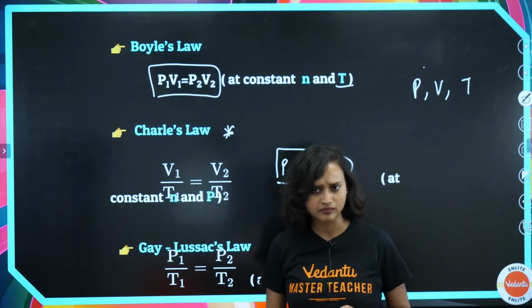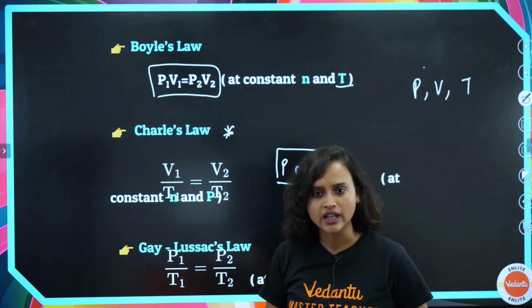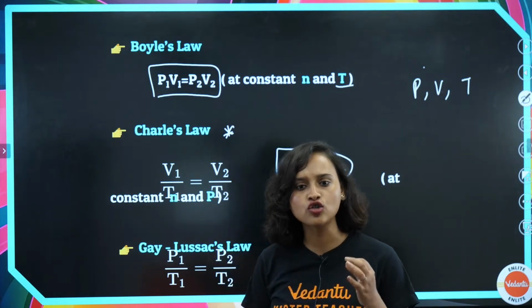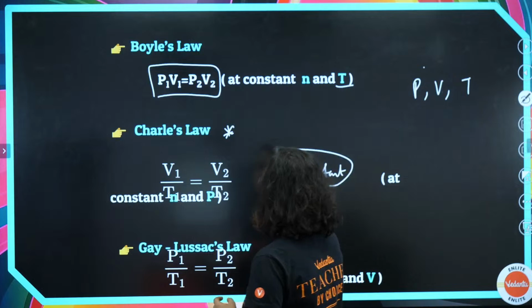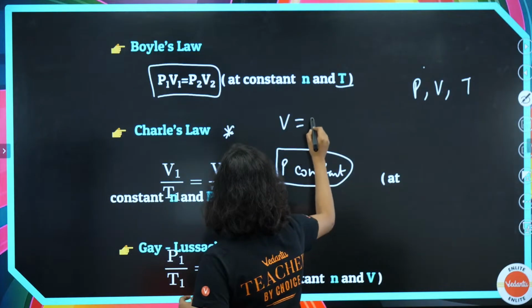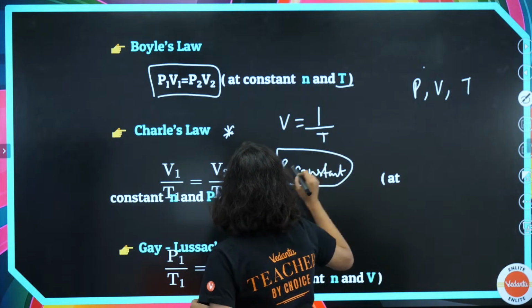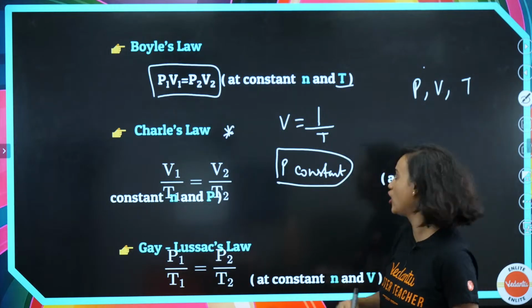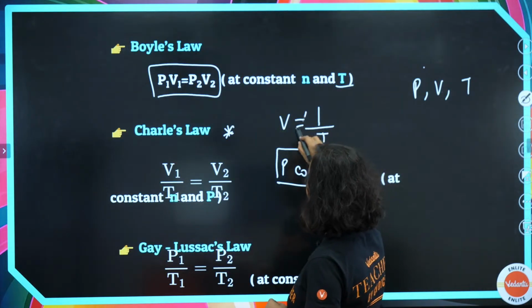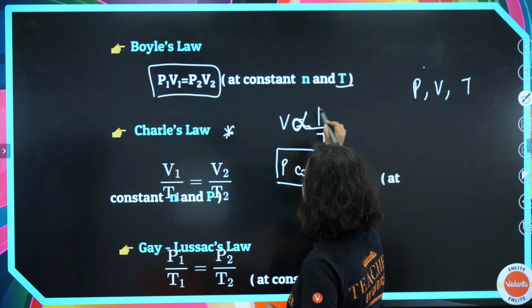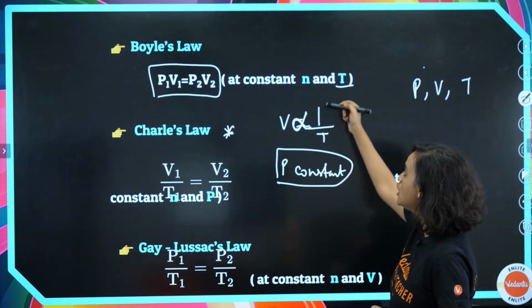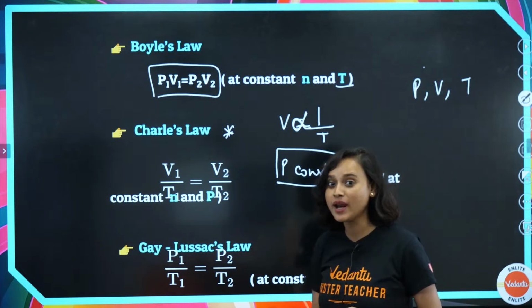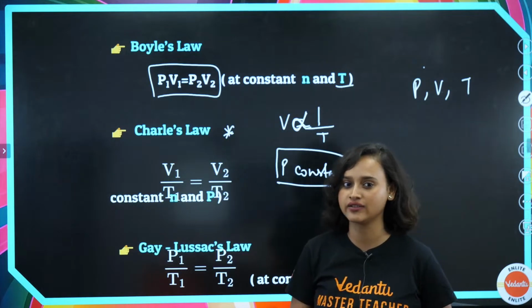So when we keep P constant, we see that V1 divided by T1 is equal to V2 divided by T2. In another way, we can also say that V is directly proportional to T, or V is proportional to 1 by T. That's also something that we can say.